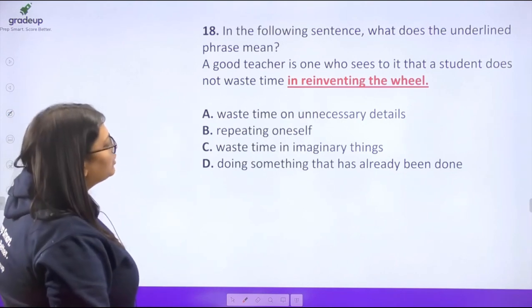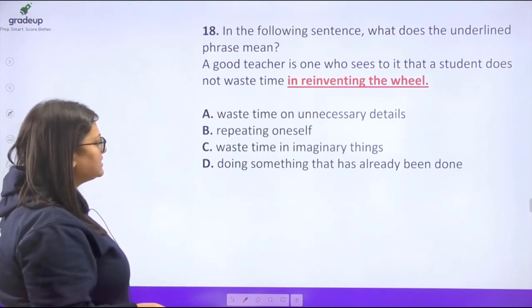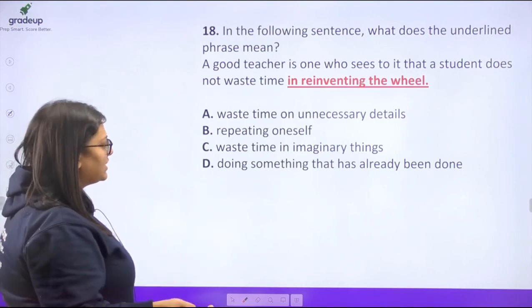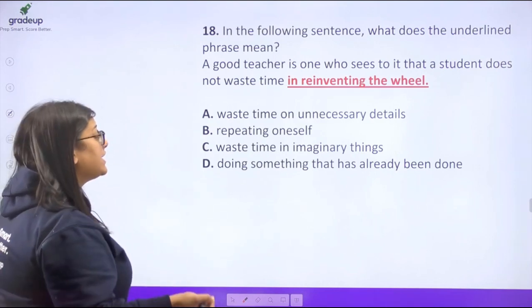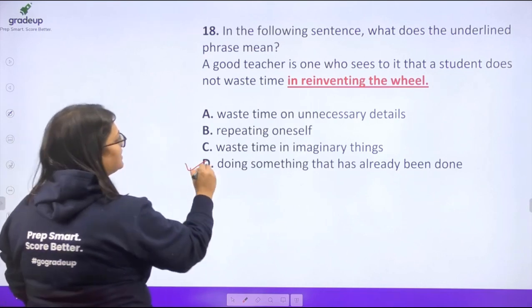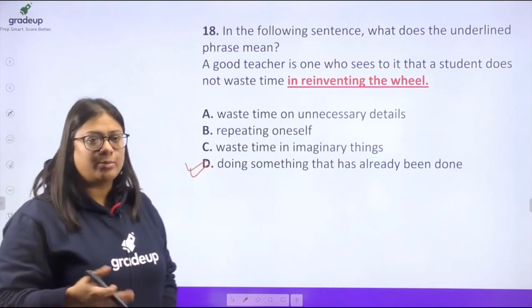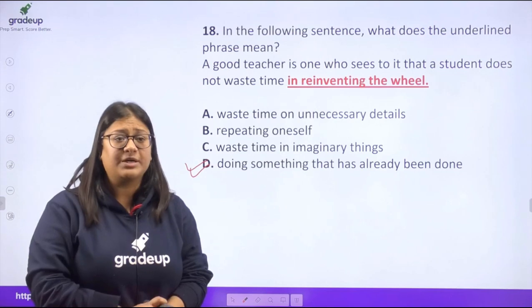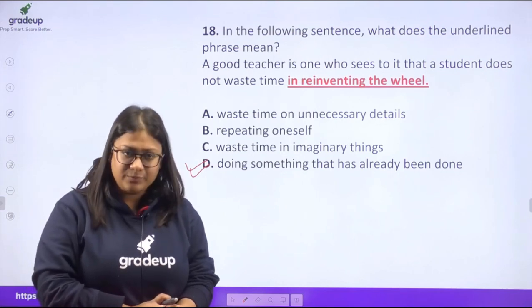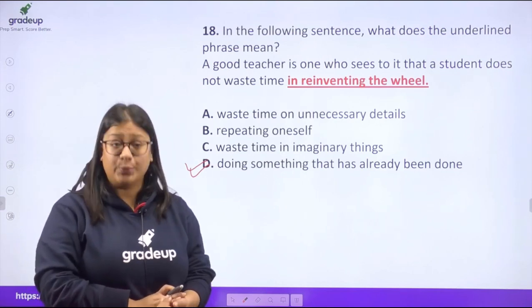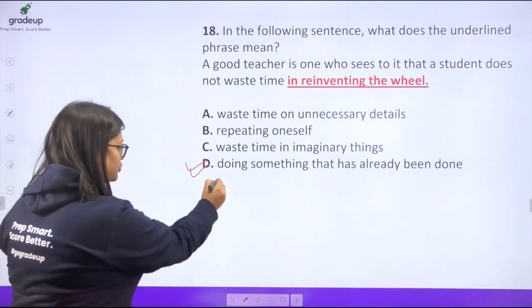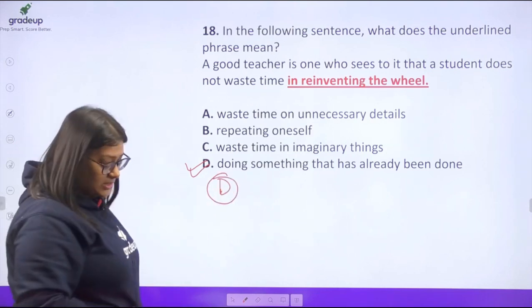Waste of time on unnecessary details, repeating oneself, waste time in imaginary things, doing something that has already been done. D will be your answer. Reinventing the wheel means that you are working on the same thing which has already been done. So here your answer is going to be option D.